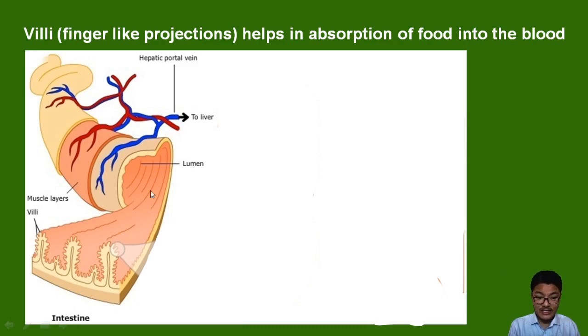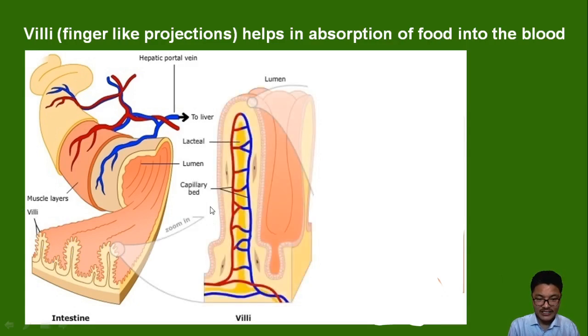And now if we observe the internal lining of the small intestine, you are able to find tiny finger-like projections. This is one finger-like projection. We have another smaller finger-like projection, and another finger-like projection. These finger-like projections are called villi. Now if I zoom in on this small portion of villi, you are able to see a structure like this. This is the internal lumen, the cavity which is seen here. So after zooming in, we have seen villi in little detail.